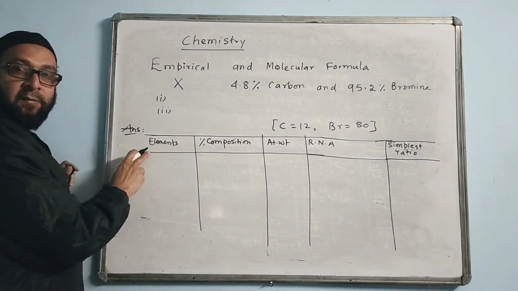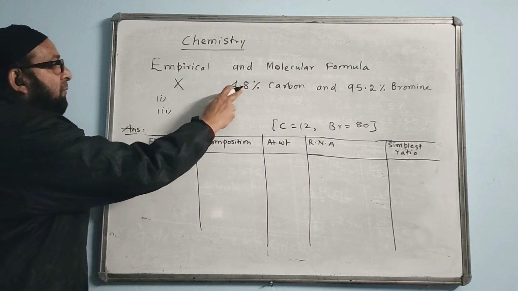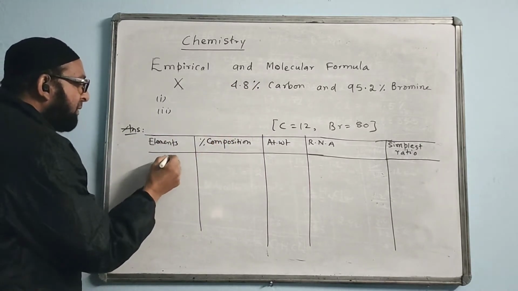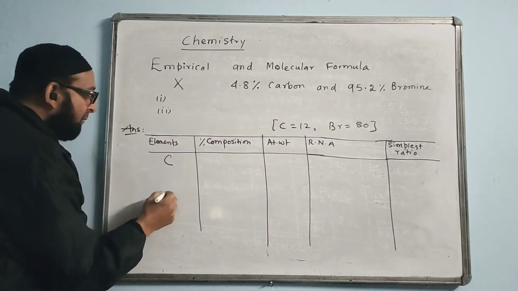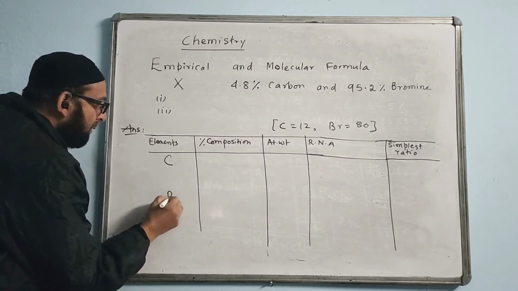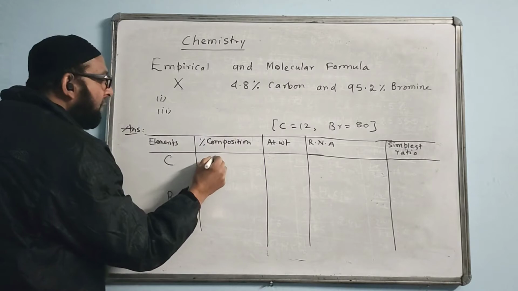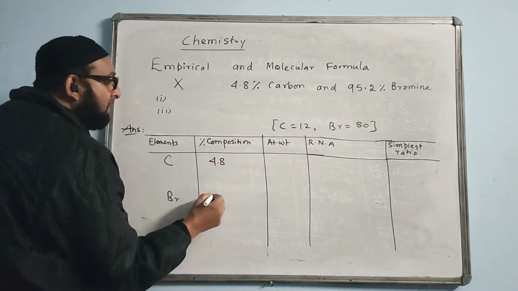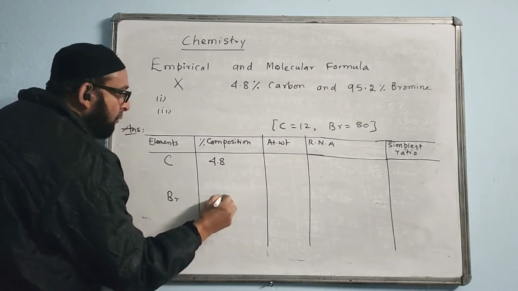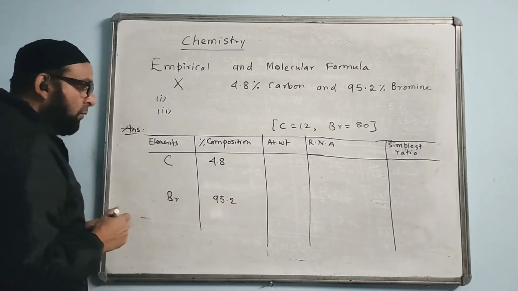What are the elements given in the question? First one is carbon, we will add carbon first. Second one is bromine, Br. Just write the symbol. Carbon percentage given is 4.8, so write 4.8. The other is given 95.2.